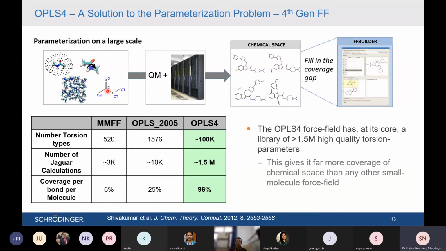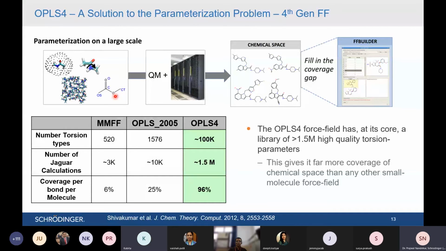But imagine you come up with a new bond. Let's say there is a bond between these, and imagine this is a new bond. You haven't seen such a bond before, so the software also doesn't know about this bond. So what do you need to do in this case? In this case, we need to develop a particular force field for this particular bond.